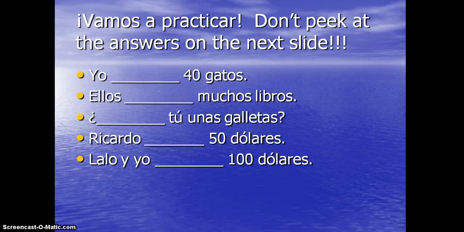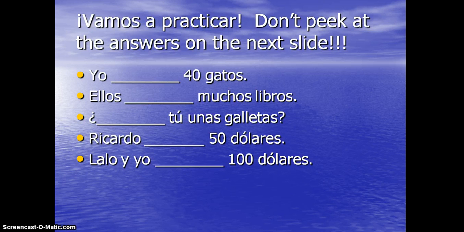Here are my questions. I need you to put the forms of tener right here. Yo blank 40 gatos, ellos blank muchos libros, blank tú unas galletas, Ricardo blank $50, Lalo y yo blank $100.